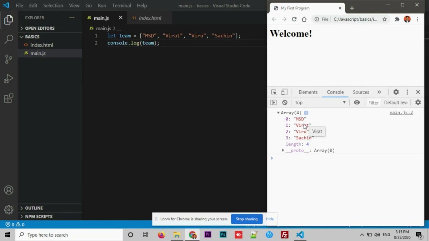You can see the output here. I try to log the complete array. This is how the output looks like. Now if I want to access a specific element, how can I do that?